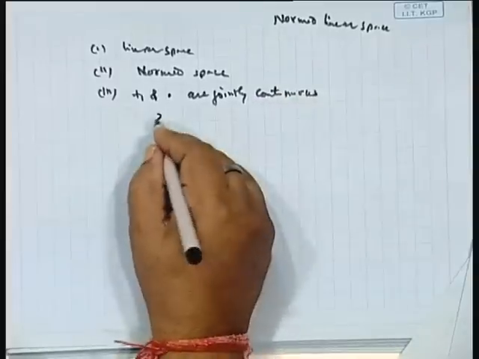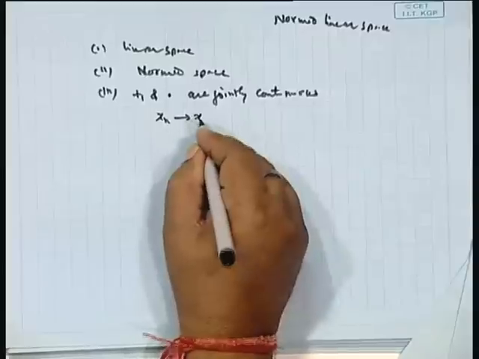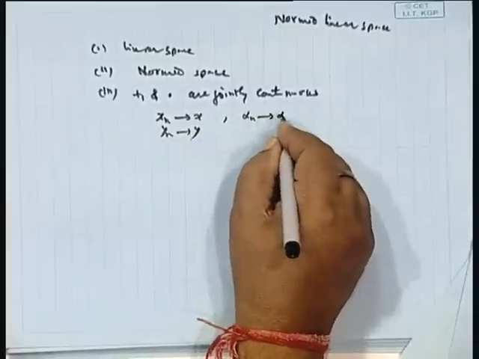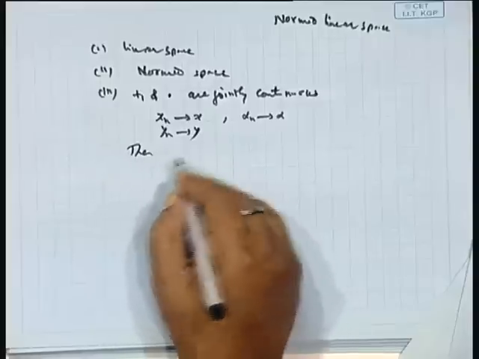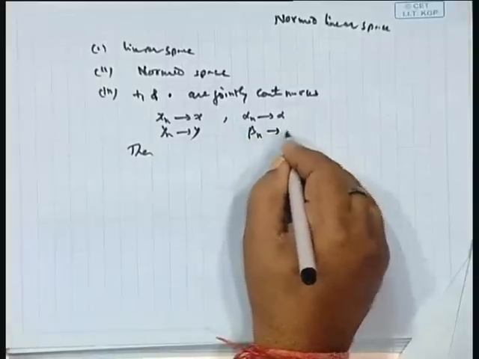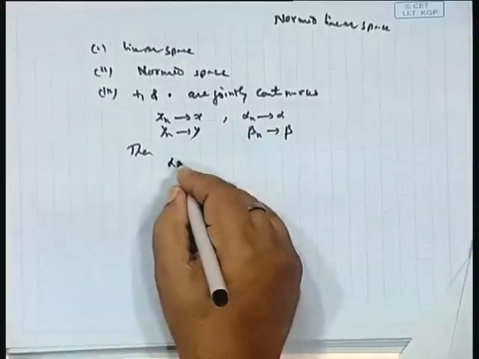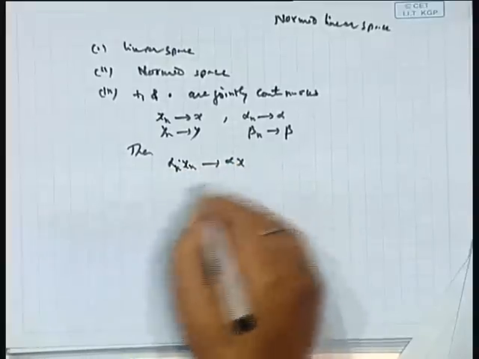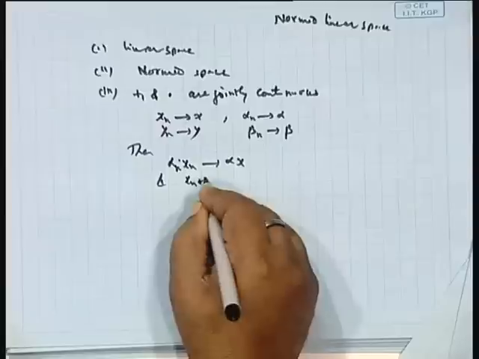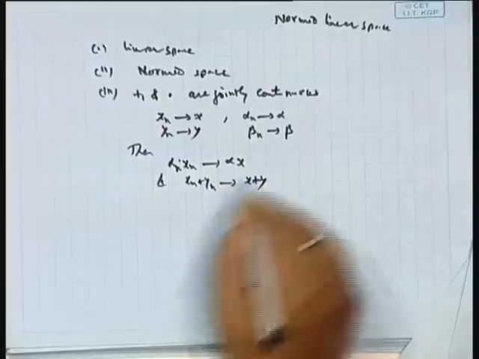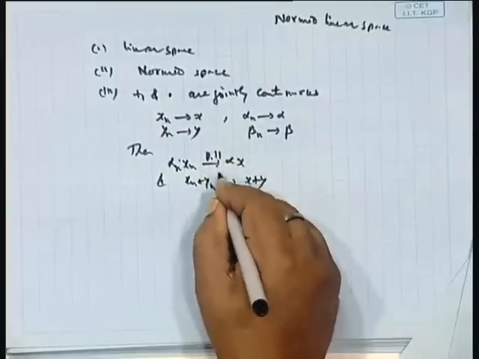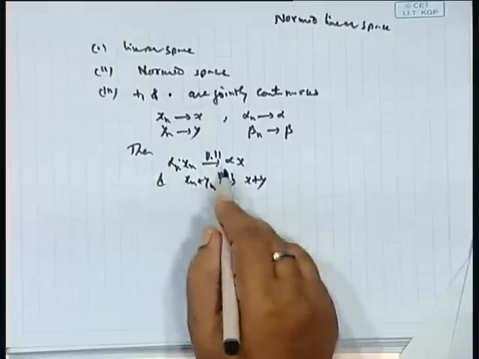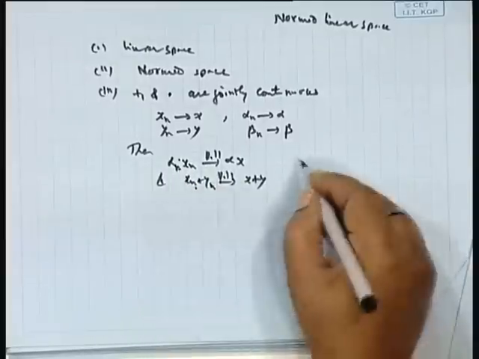Jointly continuous means if x_n converges to x, y_n converges to y, alpha_n converges to alpha, and beta_n converges to beta, then alpha_n x_n must go to alpha x, and x_n plus y_n must go to x plus y under the norm. Then we say this norm is a continuous function with respect to addition and scalar multiplication.